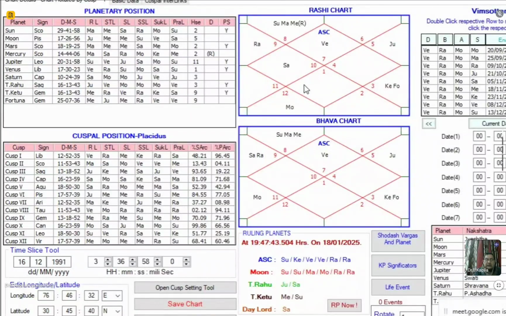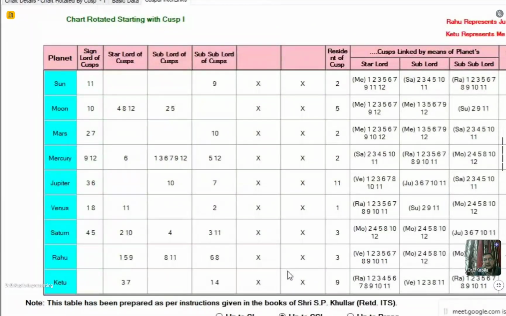Is it clear? Sir, why can't we say that marriage denial is there instead of delayed marriage? See, what I'm telling is what cuspal gives me an indication. The idea I get from the cuspal interlink theory is that it's a case of delayed marriage. Why delayed marriage? Because it is 2, 4, 6, and 10. Had I got 6 and 12 over here, I could have said that either this marriage will not happen or it is a case of late marriage.